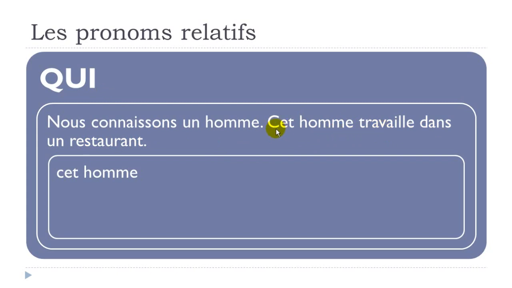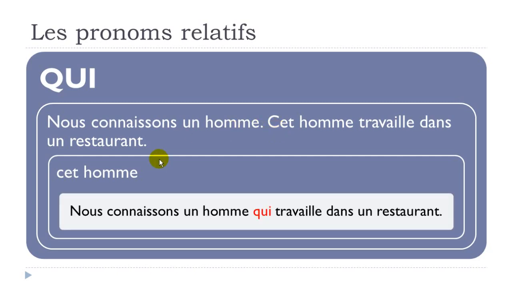So it could be a person, like in that example, cet homme, but it could be also an object or a thing. So the sentence you will get will be this one: Nous connaissons un homme qui, and that's where you put your pronom relatif, travaille dans un restaurant. So it is quite easy to make. It's not that difficult. You just need to remember that it should come well before the verb here. And then we've been choosing this qui just because it is the subject of the verb.